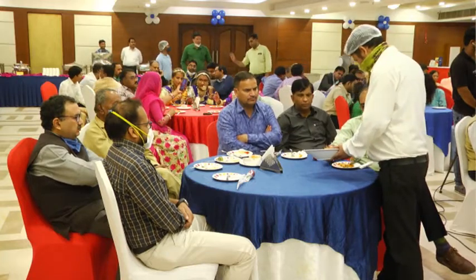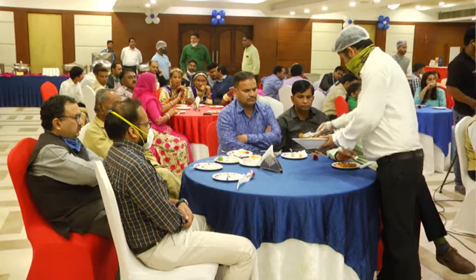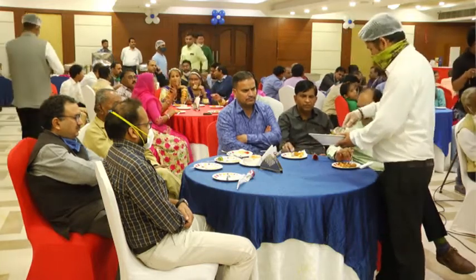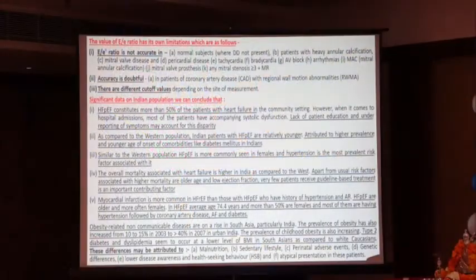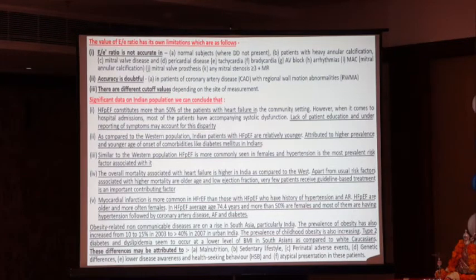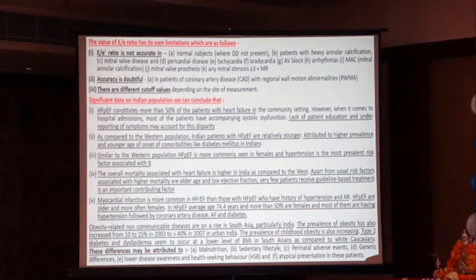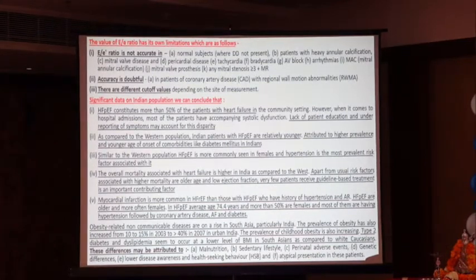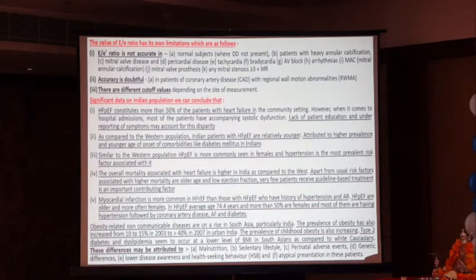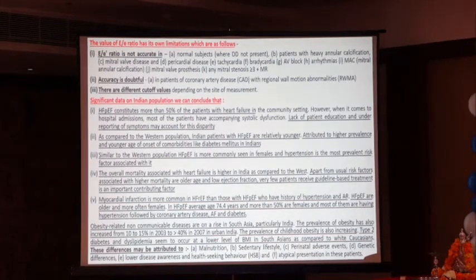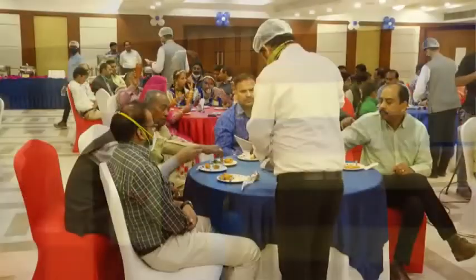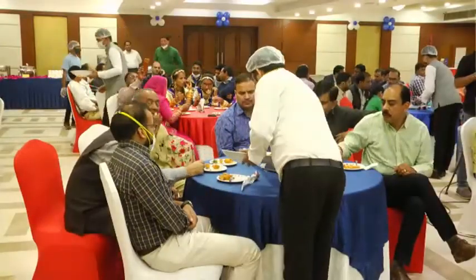Type 2 diabetes and dyslipidemia seem to occur at a lower level of BMI in South Asians as compared to white Caucasians. These differences may be attributable to malnutrition, number one, sedentary lifestyle, number two, perinatal adverse events, number three, then genetic differences, then lower disease awareness and health-seeking behavior, and atypical presentation in these patients.